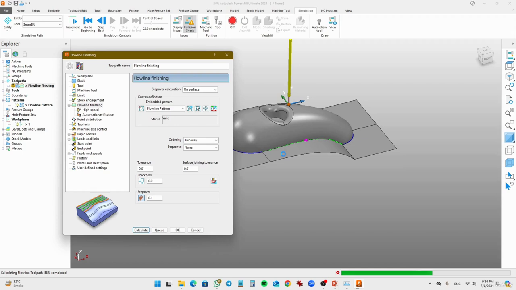So make sure that you hold down and don't click anywhere. Also, this toolpath calculation depends upon your system specifications. If you have a high specs system, it will take less time to calculate that toolpath.